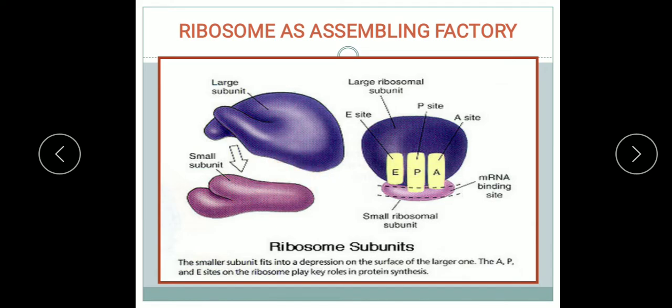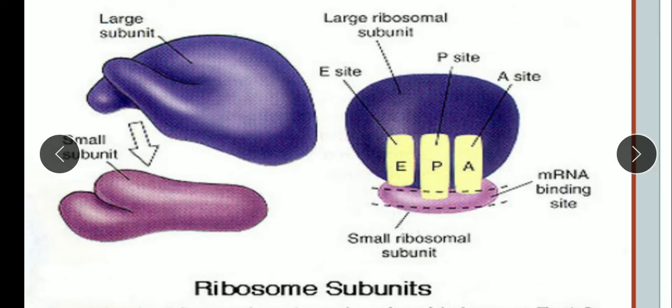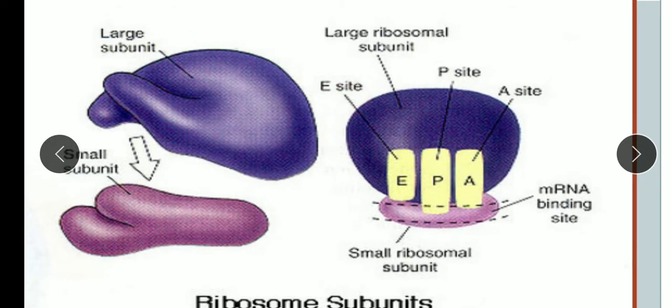Now here we will see that the large subunit of the ribosome contains the sites. Here 3 sites are shown. I will explain the role of each. First you can see the P site and the A site. P for peptidyl site, A for aminoacyl site. So what is the role of A? It serves to receive a fresh charged tRNA.